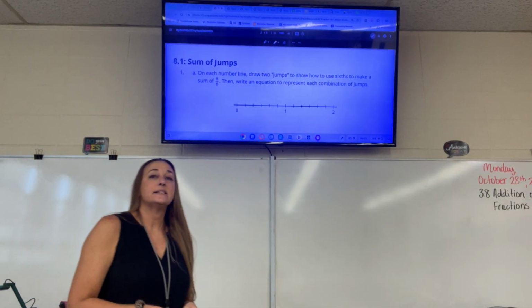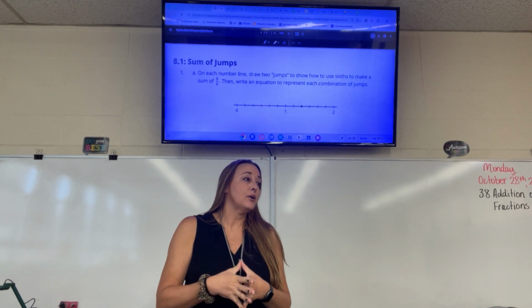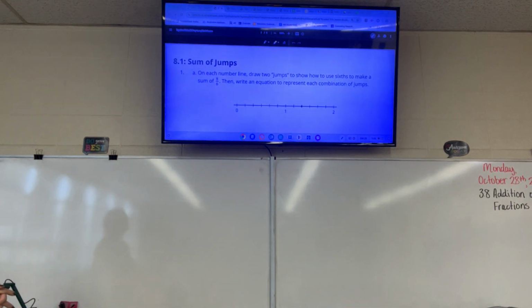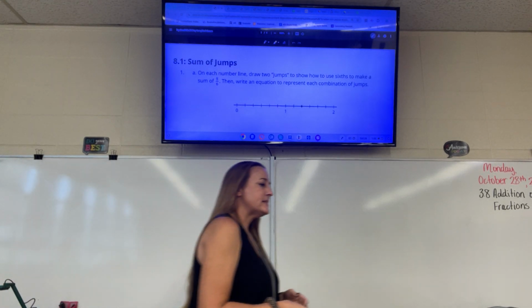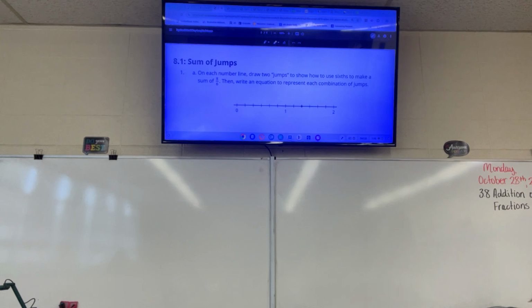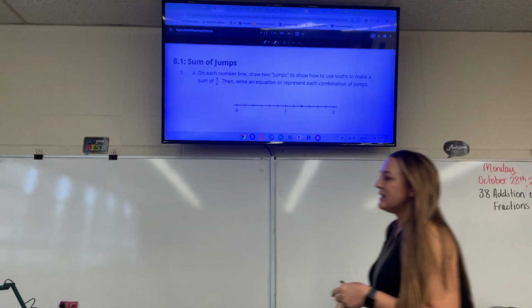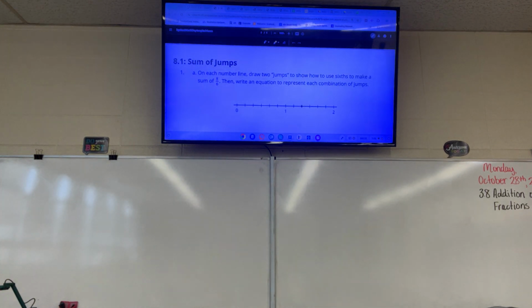Today we're doing lesson 3.8, addition of fractions. So we've gone over the math warm-up on page 39. Now we're on page 40. It says sum of jumps. What does sum tell you to do? Mary? Add. Sum is the answer to an addition problem. Mary, put yourself down for a point.